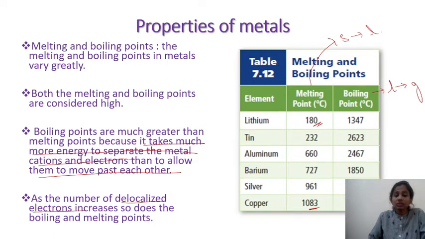As the number of valence electrons increases, the electrostatic force also will increase, and if the forces of attraction are more, then it requires high temperature to melt when compared to the metals which have fewer electrons, which contribute to lesser electrostatic forces.